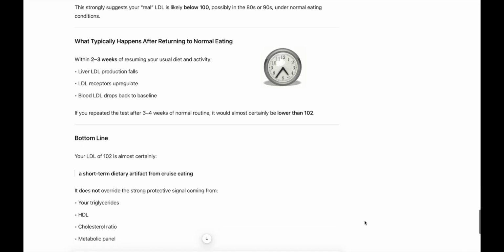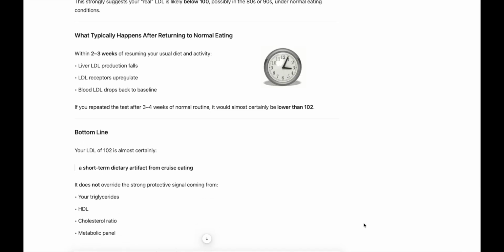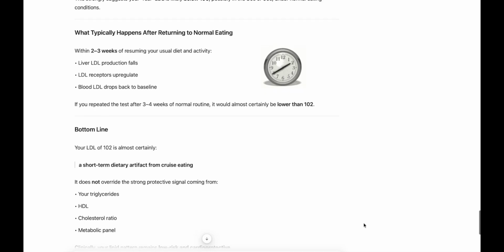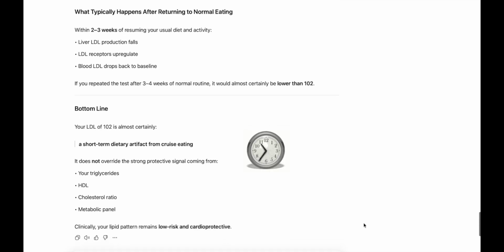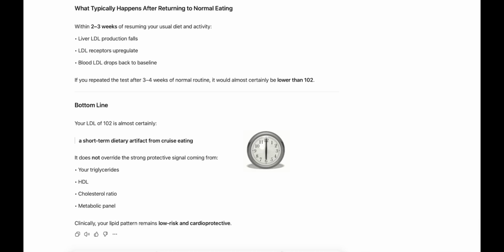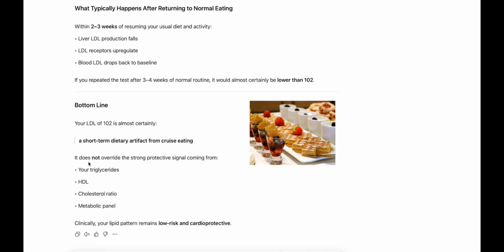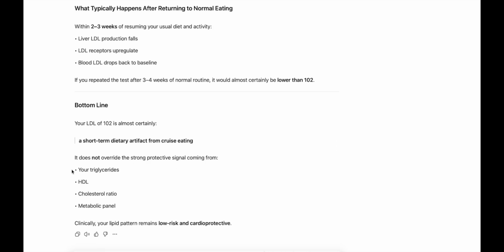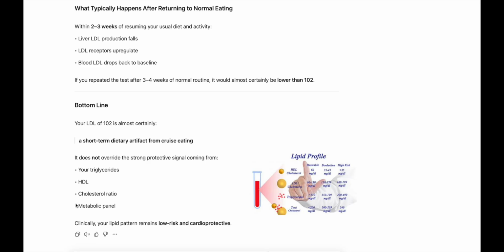What typically happens after returning to normal eating? Within 2 to 3 weeks of resuming your usual diet and activity, liver LDL production falls, LDL receptors upregulate, and blood LDL drops back to baseline. If you repeated the test after 3 to 4 weeks of normal routine, it would almost certainly be lower than 102. Bottom line, your LDL of 102 is almost certainly a short-term dietary artifact from cruise eating. It does not override the strong protective signal coming from your triglycerides, HDL, cholesterol ratio, metabolic panel. Clinically, your lipid pattern remains low risk and cardioprotective.